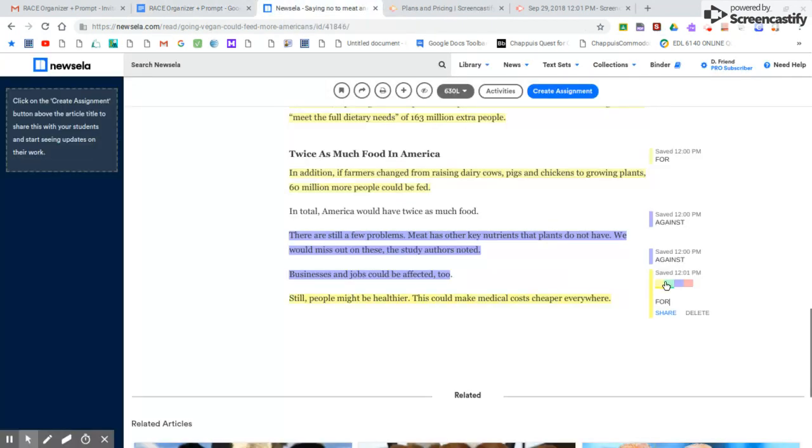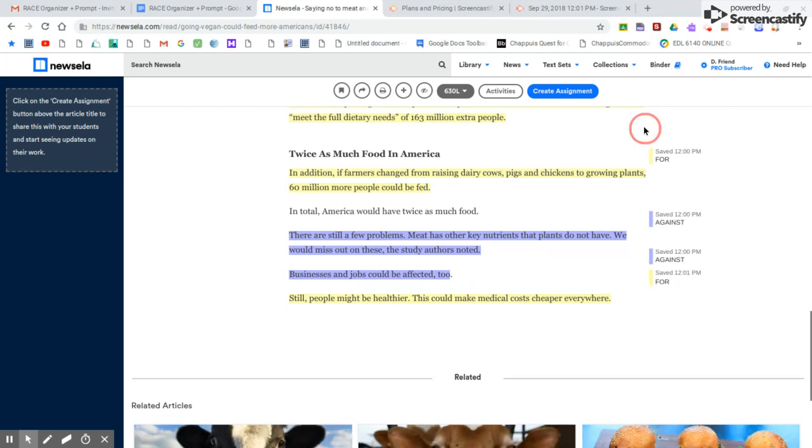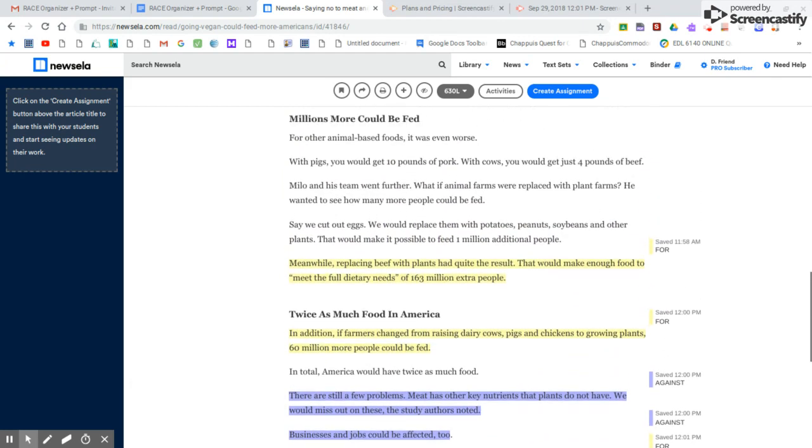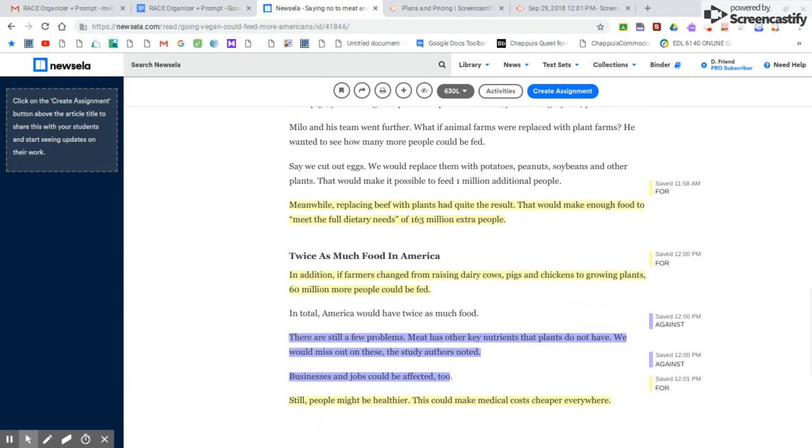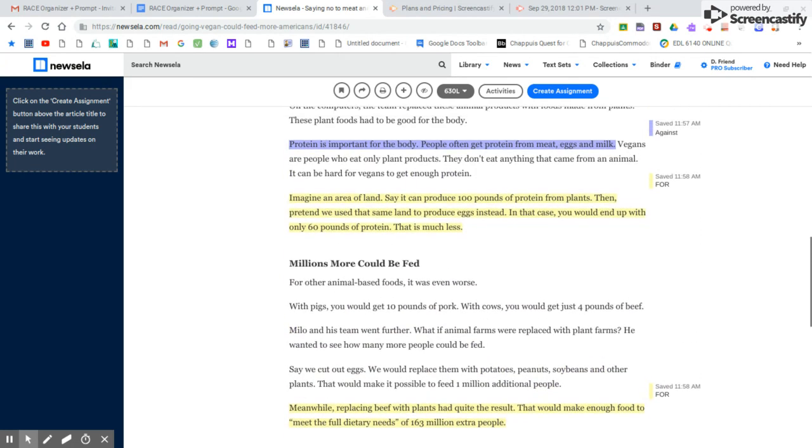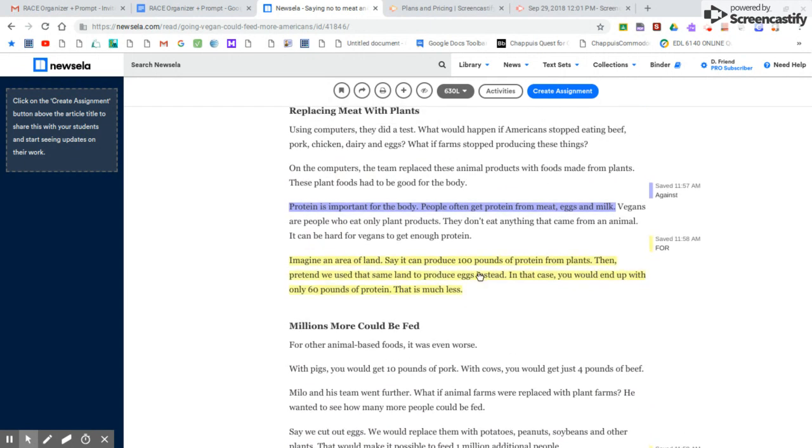So remember, I highlighted in yellow the evidence of why we should replace meat with plants. So you can see in yellow, I've highlighted the quote about how you can make more protein from plants out of the same amount of land.